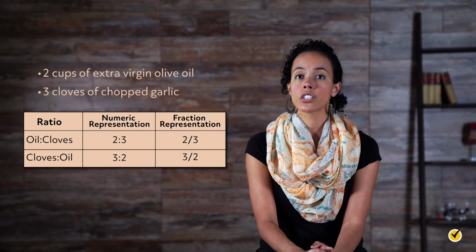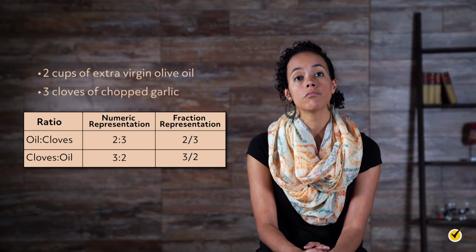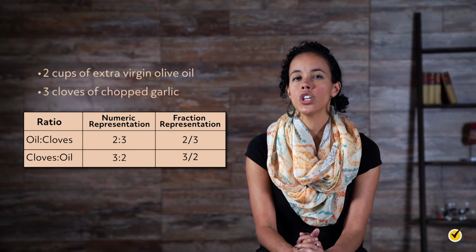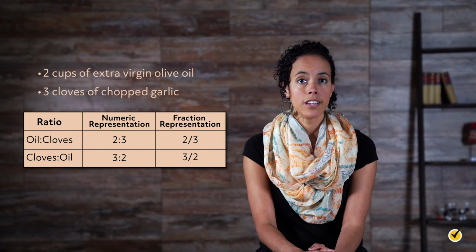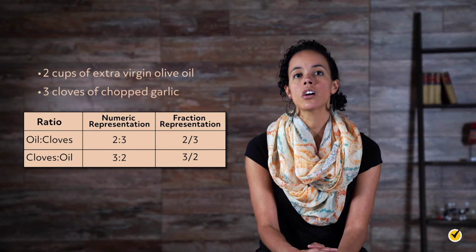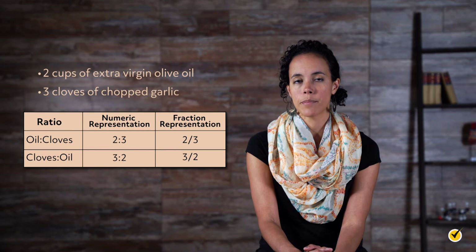And the ratio of garlic to oil is 3 to 2, or 3 over 2. In cooking, you might hear this referred to as 2 parts oil, 3 parts garlic. This is because the units here are different, cloves versus cups.